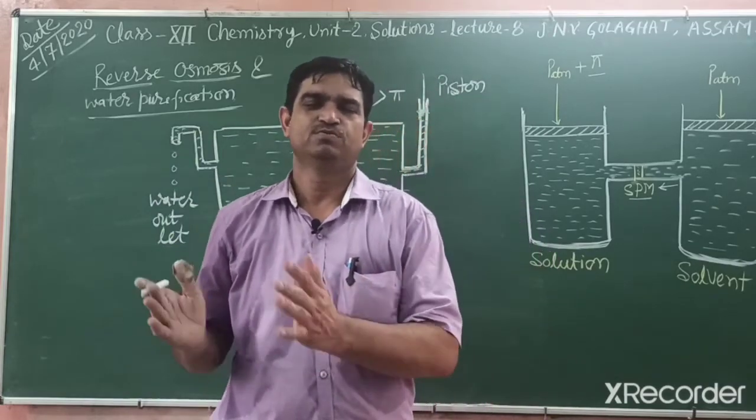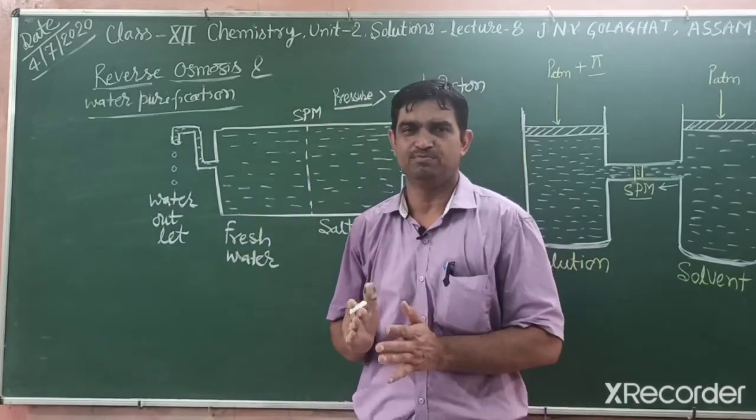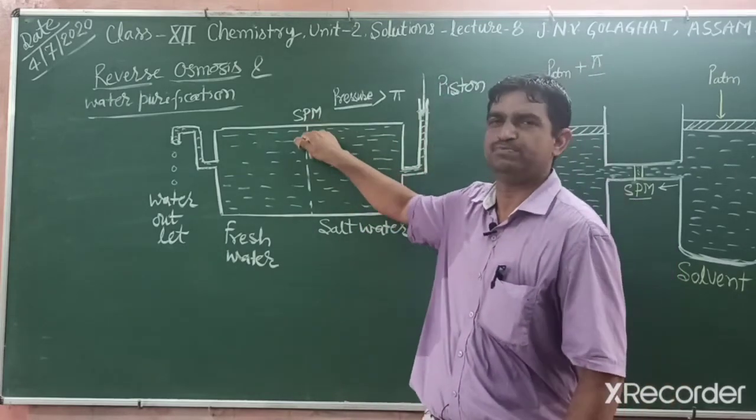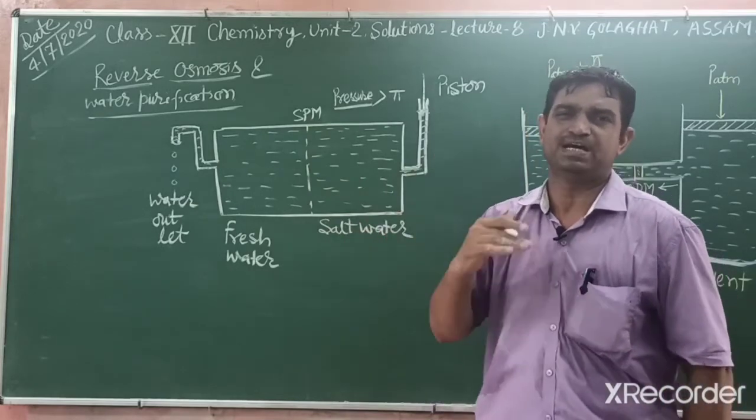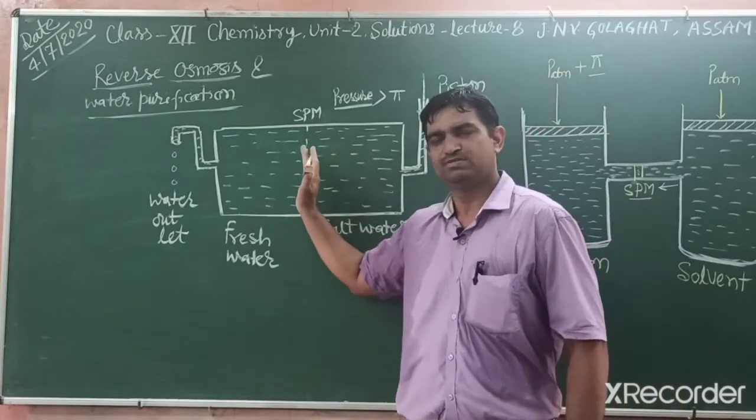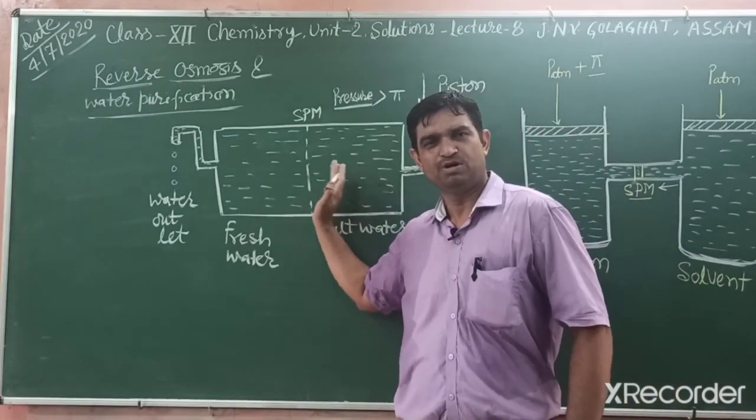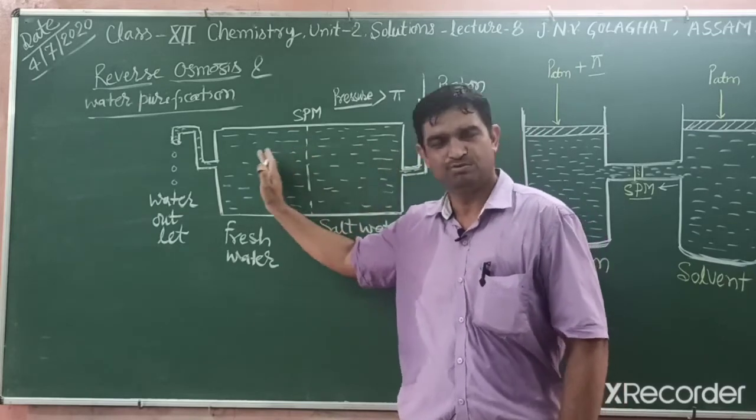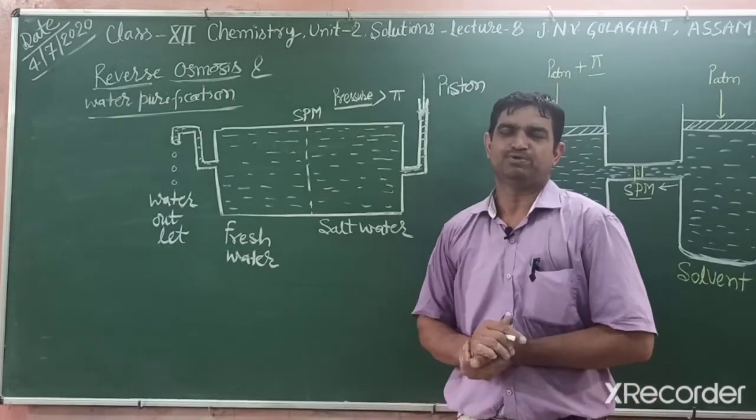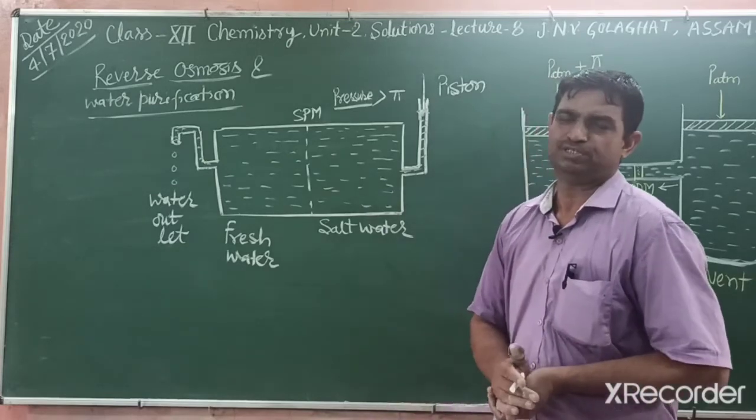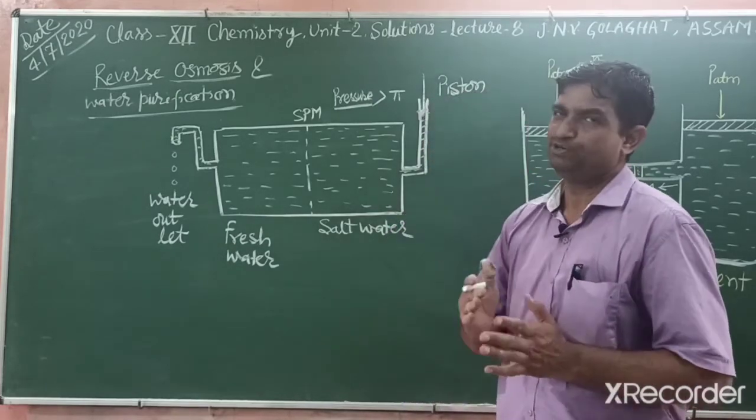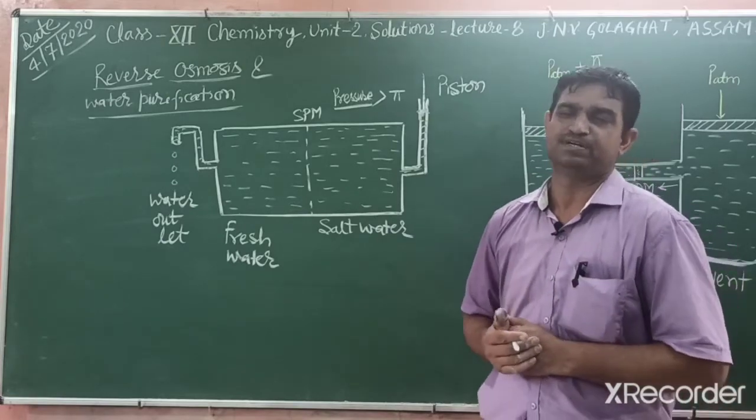Osmosis is the movement of solvent particles from lower concentration to higher concentration through a semi-permeable membrane, such as a parchment membrane, plasma membrane, or selective membrane. It only allows the solvent to move from lower to higher concentration. You can say pure solvent to solution. That is osmosis, and this is a natural process. To stop osmosis, we have to apply pressure, that is osmotic pressure. So if you apply more than osmotic pressure, what happens?